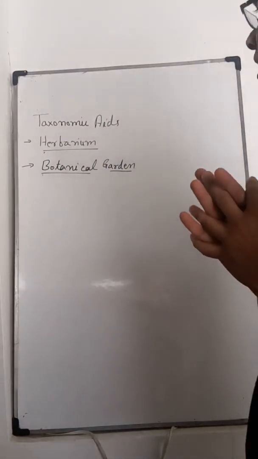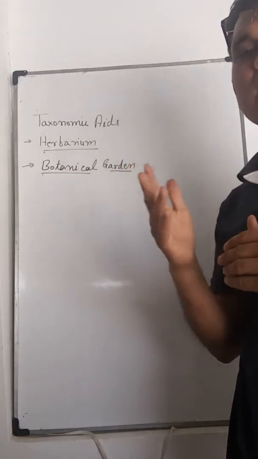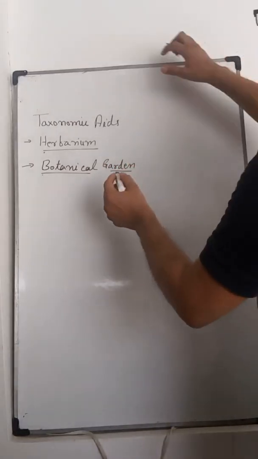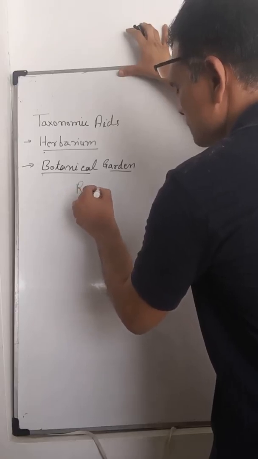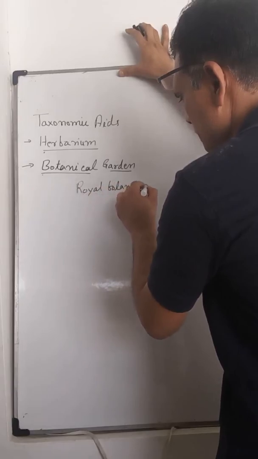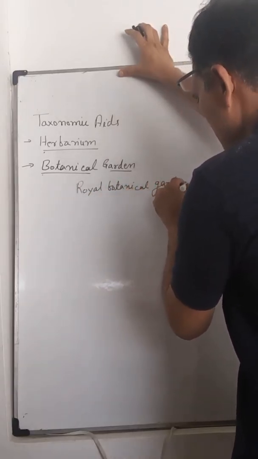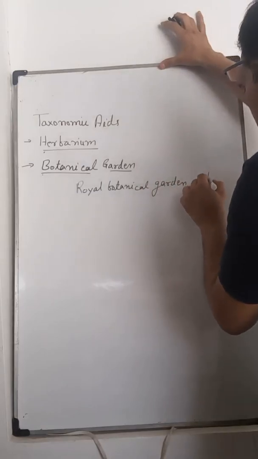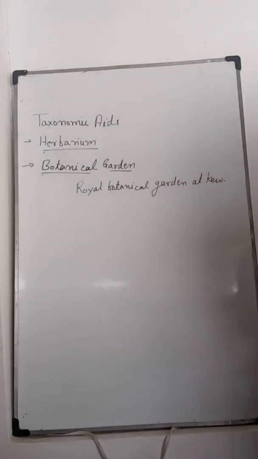There are different botanical gardens present in the world, such as the Royal Botanical Garden at Kew, which is in England. Another is the Padua Botanical Garden, Italy.